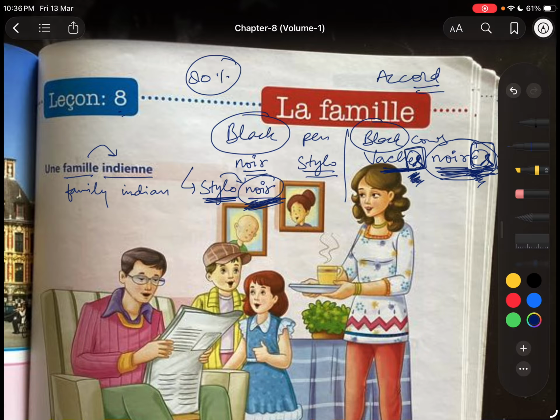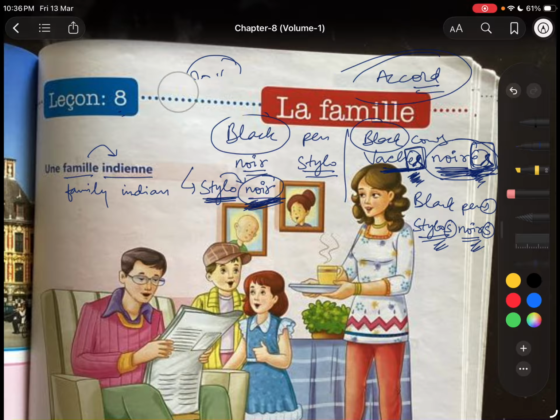This concept is known as akar. For masculine singular, for example, black pens. First we should write pens, stylos, with an s because it's plural. Now the spelling of noir is noir. That is the masculine singular adjective, but we should also put an s because it's plural. Our noun is plural, that's why the adjective must be in the plural form. Same: masculine plural adjective, masculine plural noun. That concept is akar. I hope that thing is clear.